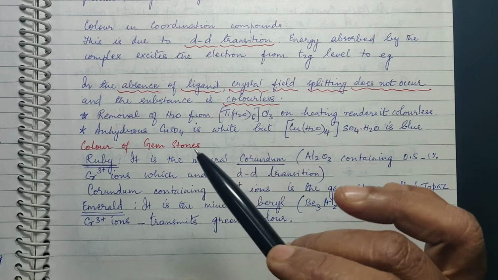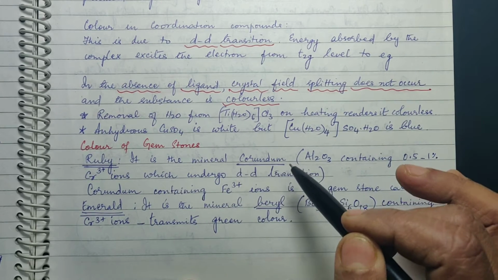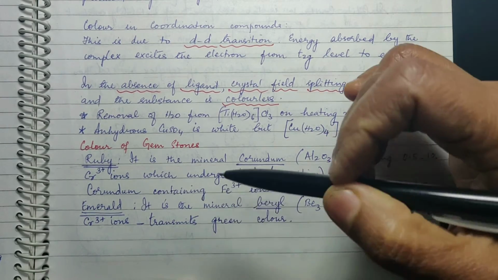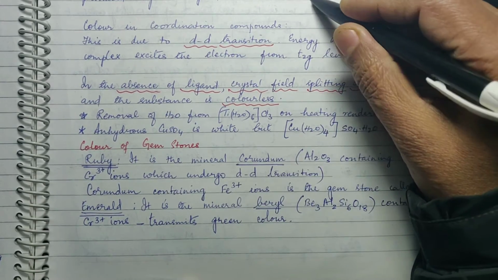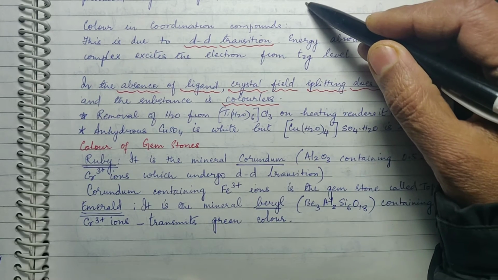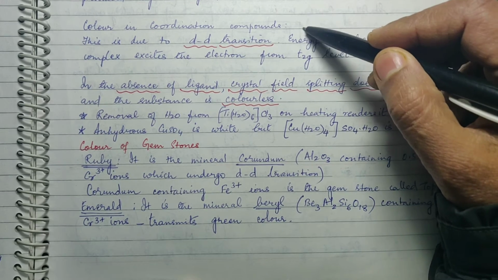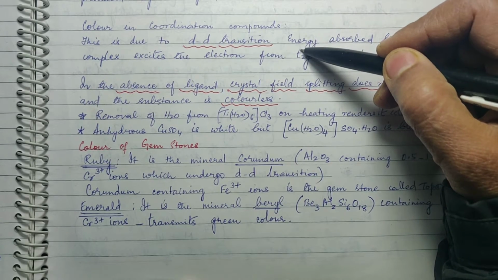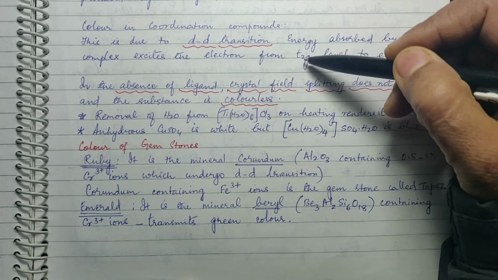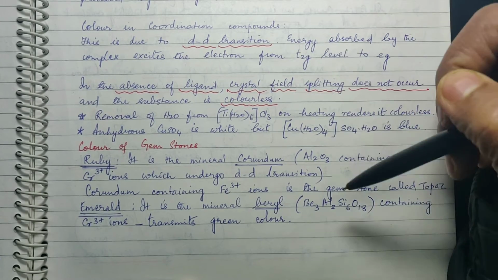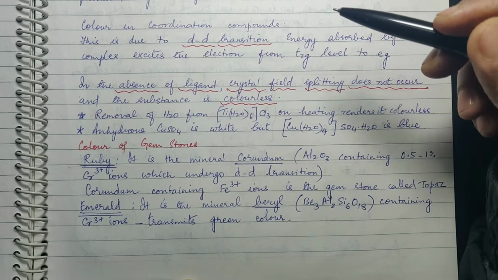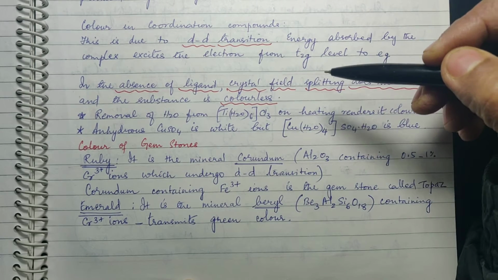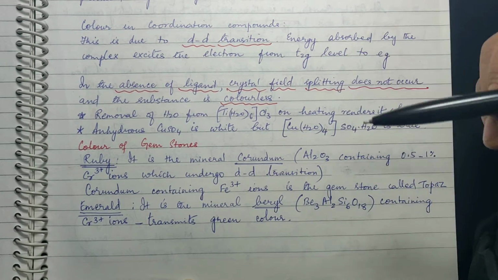So what happens, supposing 3 electrons are there in t2g and energy is absorbed by those electrons, then those electrons will go from t2g to eg. When they climb up, you know very well that any electron which is moving to a higher level will not stay there for long. It has to come back to its original level. When it is coming back, it will release the energy whatever it has absorbed. So that released energy, to whichever wavelength it is associated, that color will be reflected.